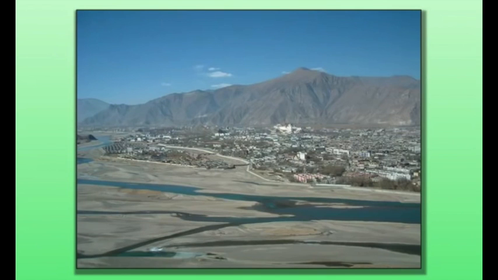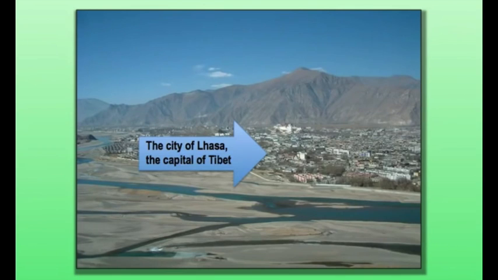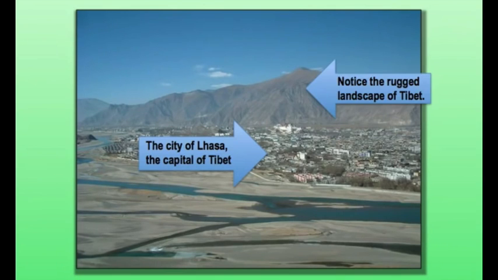Let me give you a photo of what I'm talking about. This is the city of Lhasa, which is the capital city of Tibet. But what I want you to notice here in the background is that we do have mountains. We do have some elevation within the plateau. A plateau itself is not necessarily entirely flat. There'll still be peaks and valleys. But what I want you to understand is the entire landscape itself is raised to a very high elevation. That's why plateaus can be challenging natural barriers to cross.